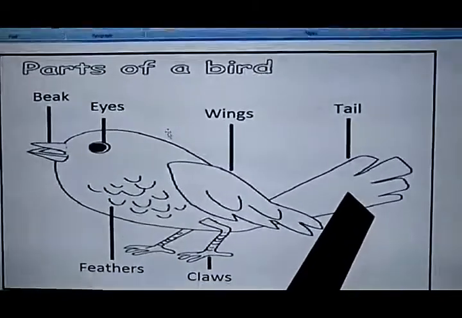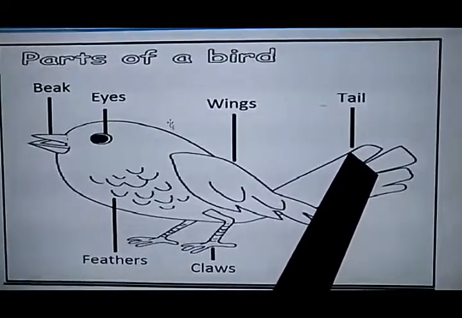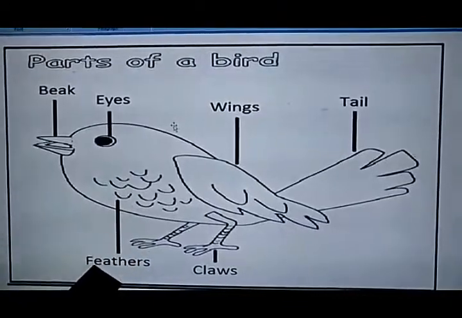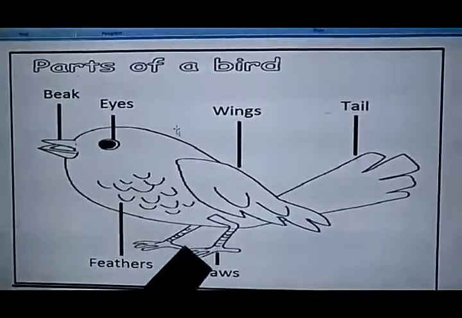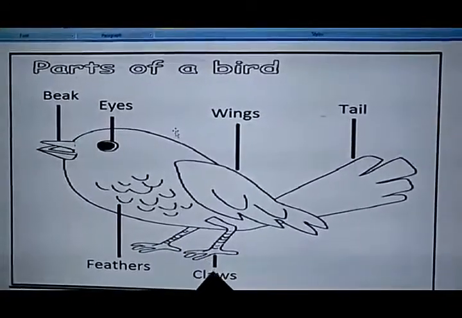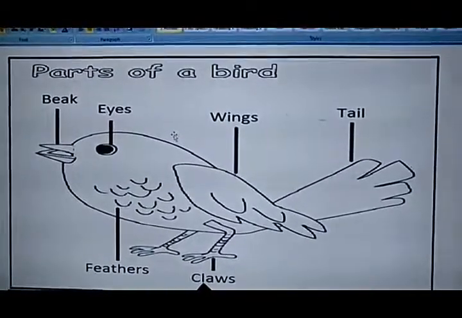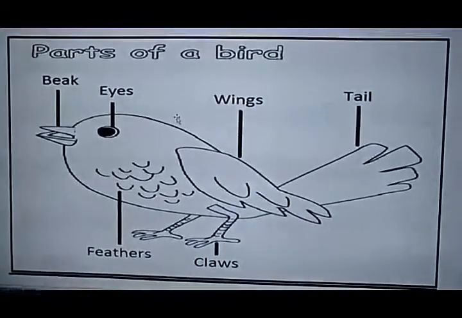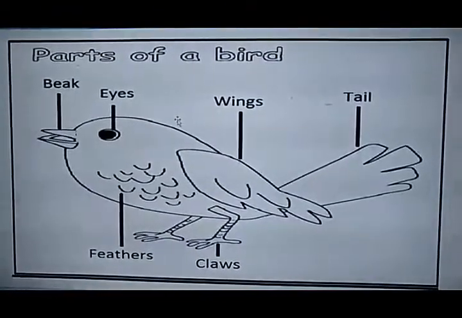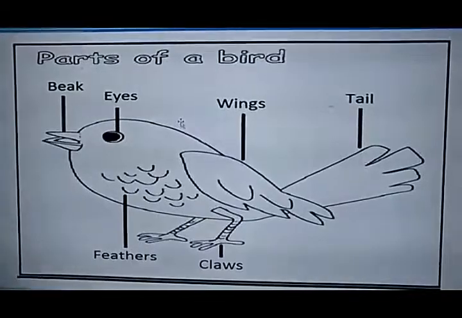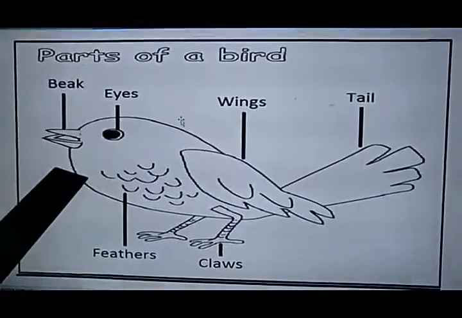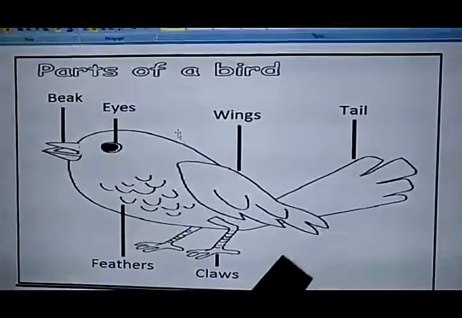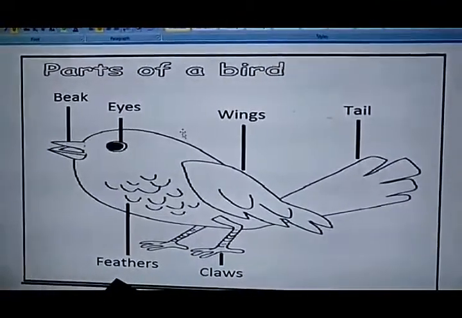This part is called the tail of a bird. These are the feathers of a bird. These two are the claws of a bird. So these are the important parts of a bird's body. Let's revise again. Beak, eyes, wings, tail, claws and feathers.